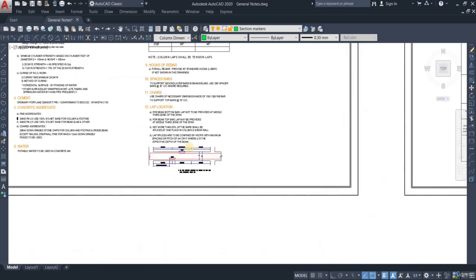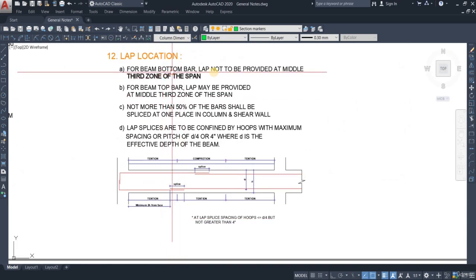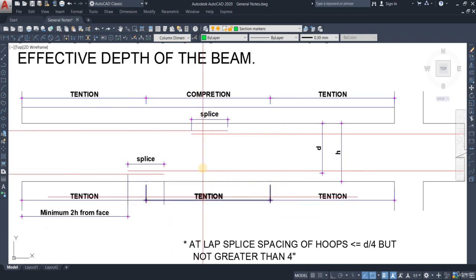So what the rule here is saying is that for beam bottom bar, lap not to be provided at middle third zone of the span, meaning at the middle third zone, this tension zone, you should not provide lap here. Why shouldn't we provide lap here? Because this zone has the highest amount of moment. So if we do a lapping over here, the bars will not be able to withstand that moment, and thus a failure may occur. That is why it is said not to place any laps right over here.